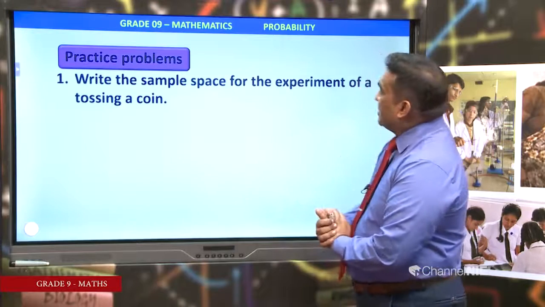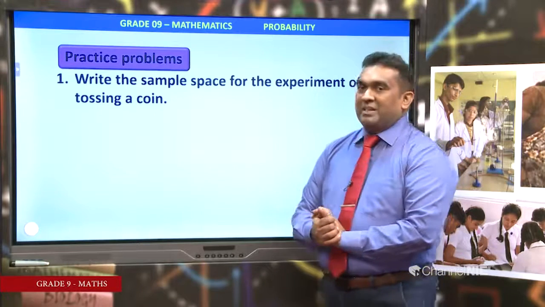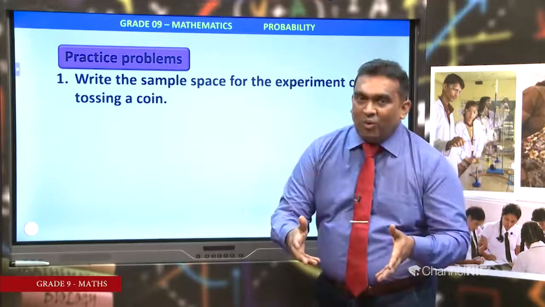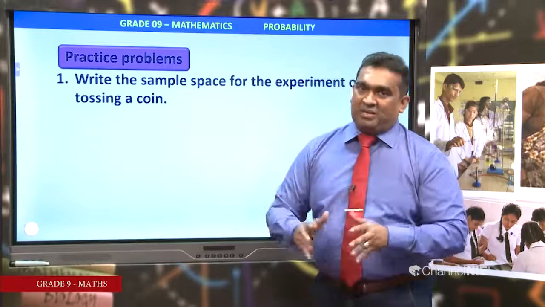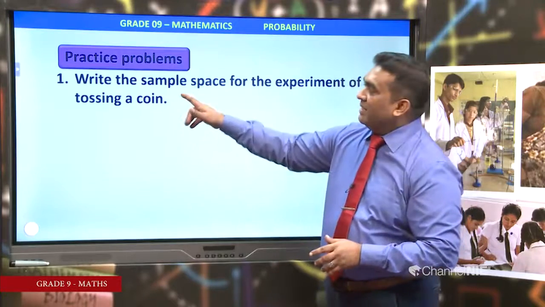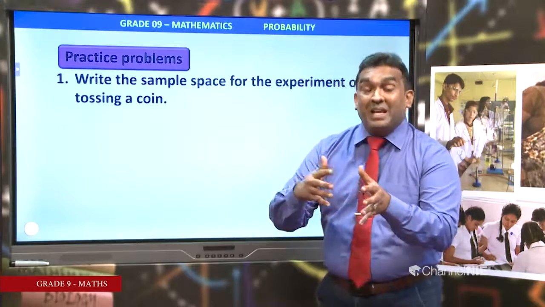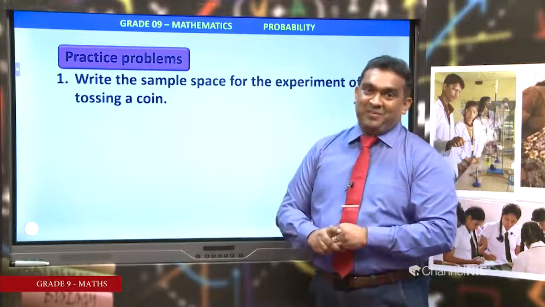Write the sample space for the experiment of tossing a coin. What are the outcomes? Getting head or getting tail. How many outcomes are there? 2 outcomes. If you consider this experiment, events that may or may not occur, therefore this is a random experiment.